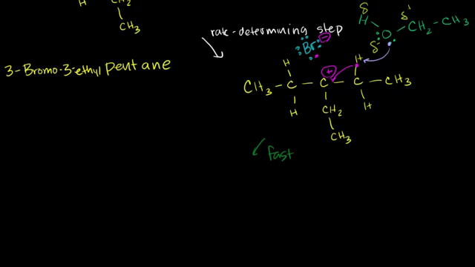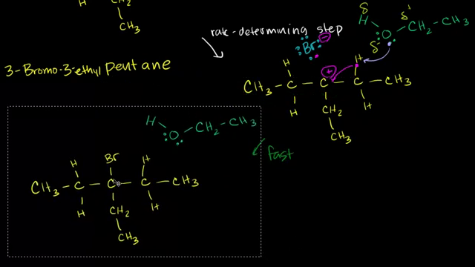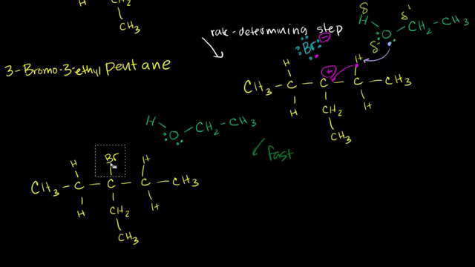So let me just paste everything again, to aid the drawing. So now we already had the bromide. It had left. The bromide had left. And now the hydrogen is gone. Let me clear this. The hydrogen from that carbon right there is gone. Now that electron is still on this carbon, but the electron that was with this hydrogen is now on what was the carbocation. So that electron right here is now over here, and now this bond right over here is this bond.